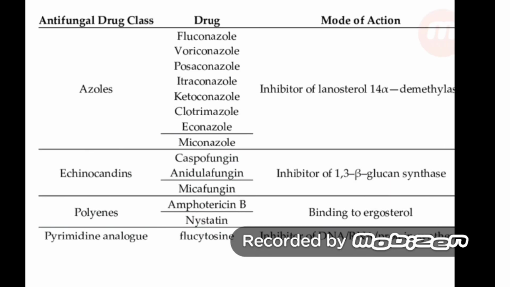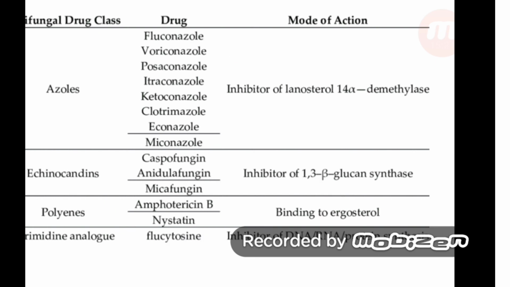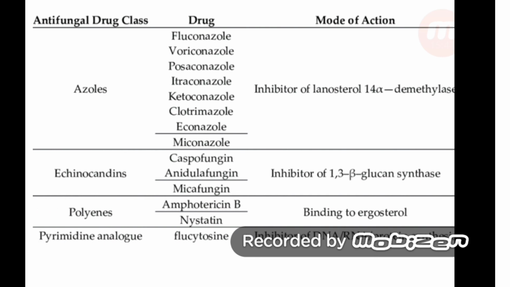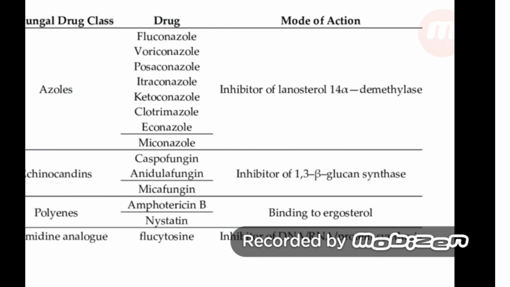When there is any fungal infection, we treat the patient on the basis of which type of fungus it is, by giving antifungal drugs. Azole group: fluconazole, ketoconazole, itraconazole. In short, they inhibit cell membrane synthesis of the fungus. Echinocandins, caspofungin, are inhibitors of 1,3 beta-glucan synthesis. Polyenes, amphotericin B, nystatin, bind to ergosterol and disrupt it. Pyrimidine analogues, flucytosine, inhibit DNA, RNA and protein synthesis.